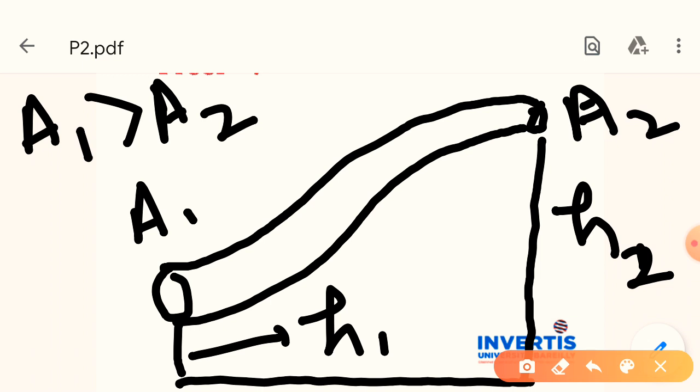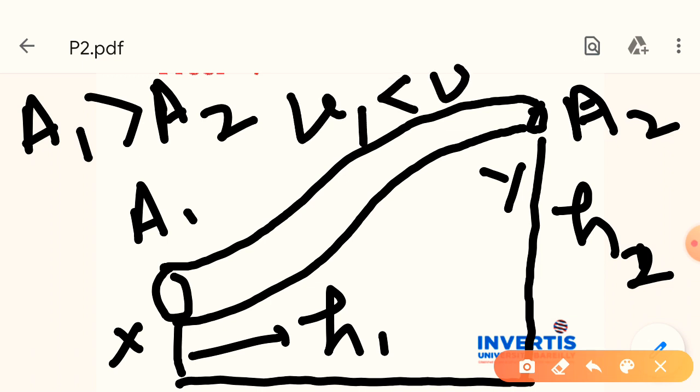So the velocity at the first end x will be smaller than at the second end y. So we can write v1 should be smaller than v2. Here, by using the equation of continuity, we can write the product of A1 into v1 will be the same as the product of A2 into v2.